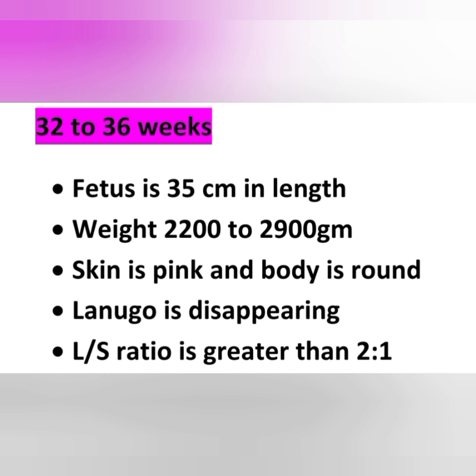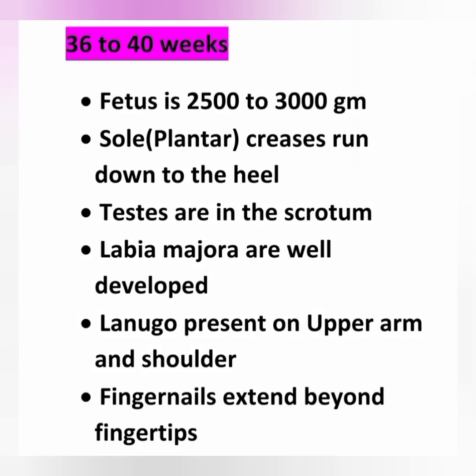Okay, and the next developmental stage, 36 to 40 weeks: the fetus is ready to deliver. The average weight of a baby is 2.5 to 3 kg, that is 2500 to 3000 gram.